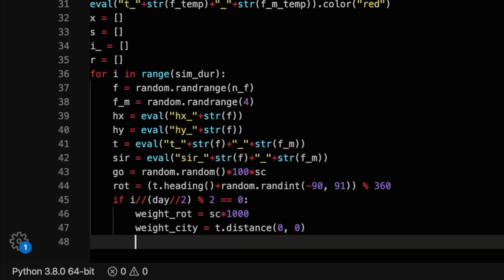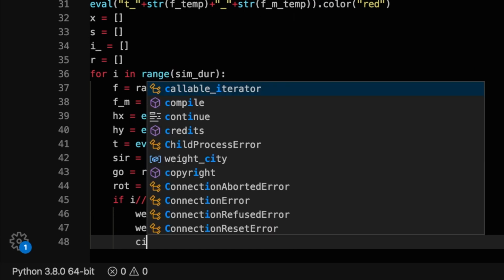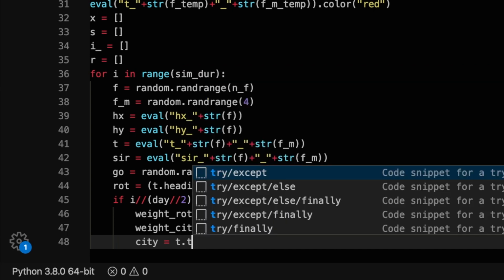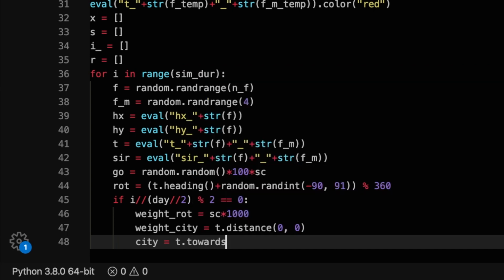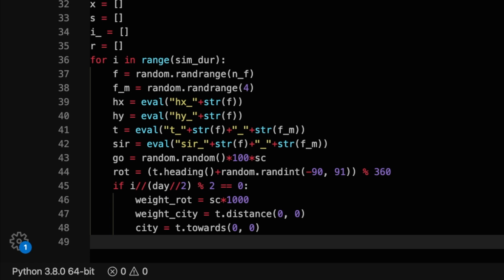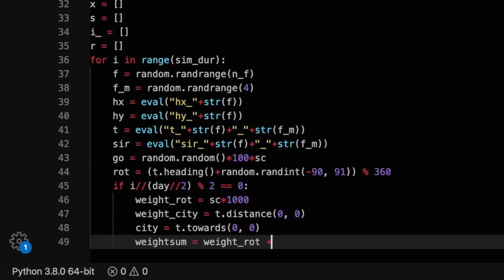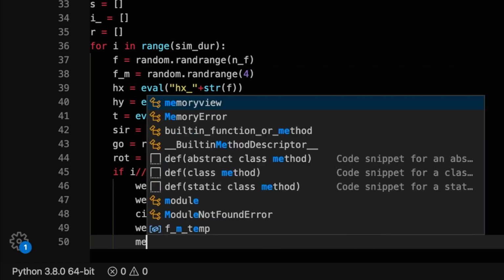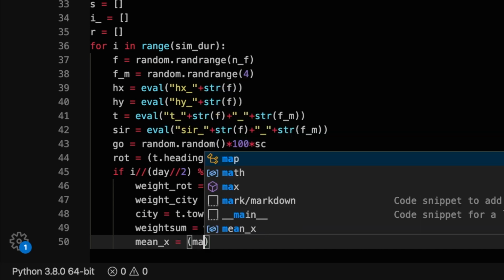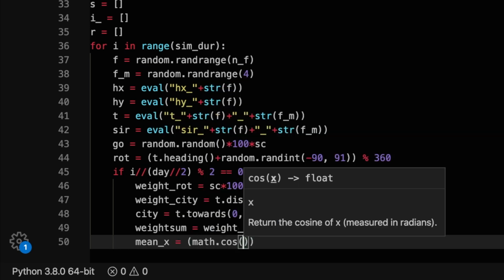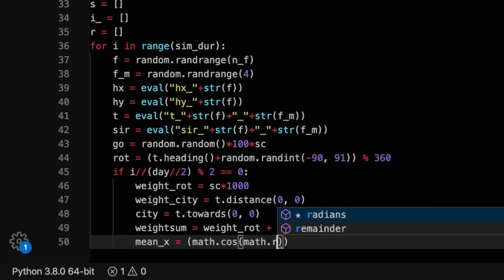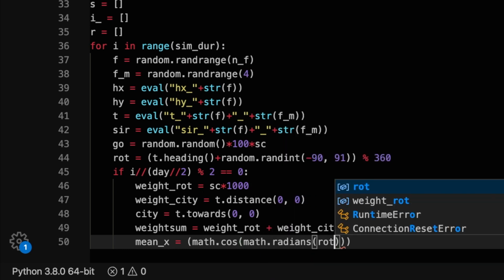We can also assign our turtle's pointer or reference to a temporary variable t, so that we will not have to evaluate it every time we reference it using f and f_m. Let go be the random forward movement of a turtle scaled by the factor sc. We can do this using the random command from the random module, which picks a random float value between 0 and 1, and multiplying it by a number and our scale.